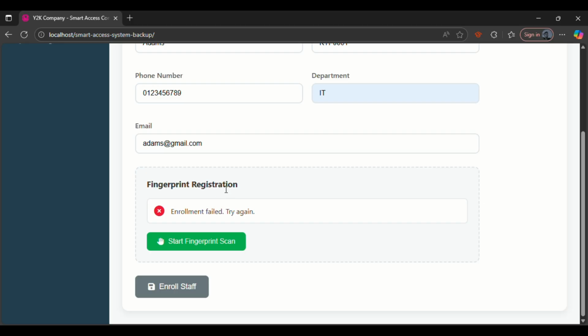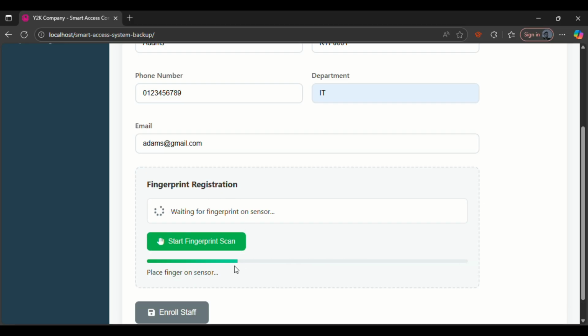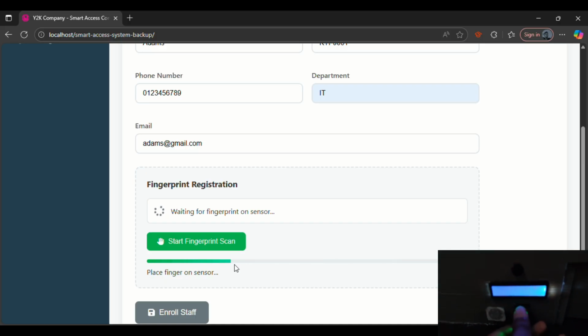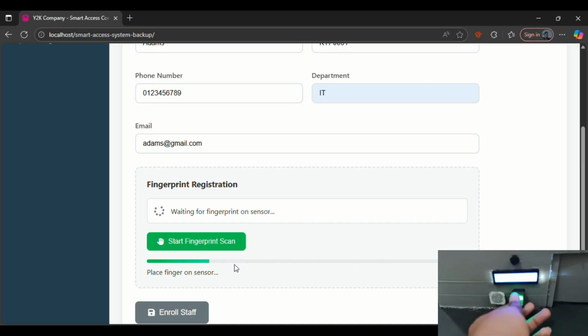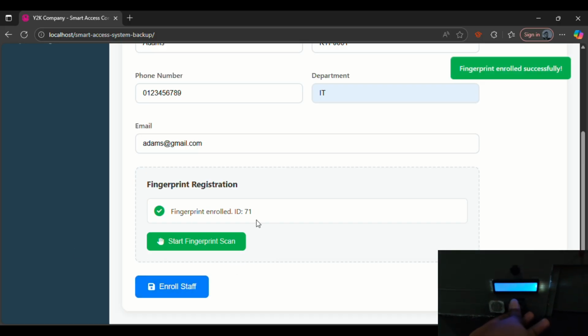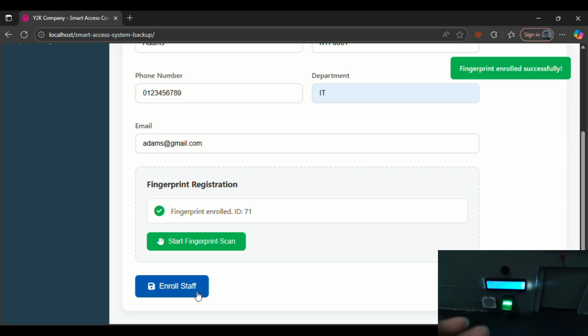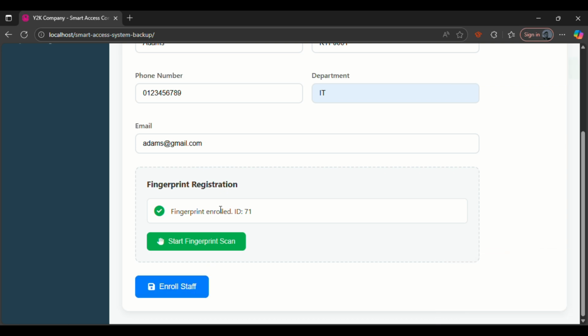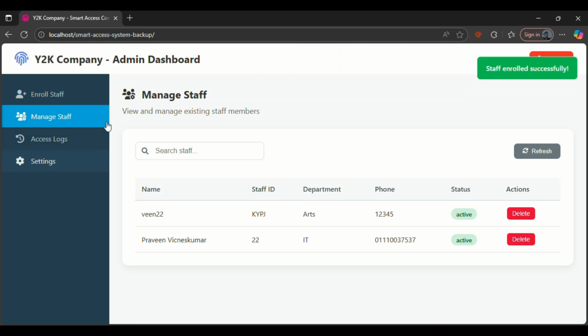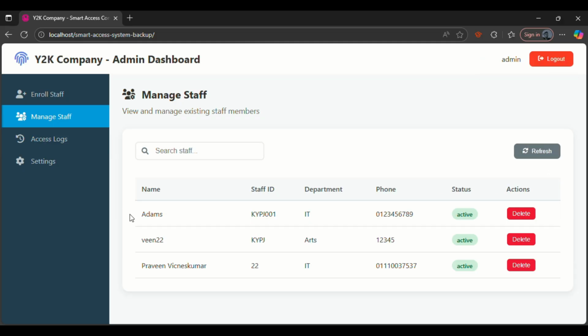When you want to register your fingerprint, click start fingerprint scan, and then you have to place your finger on the fingerprint sensor. Now your fingerprint is enrolled. You can enroll the staff. Now when you go to manage staff, you can view the new staff details.